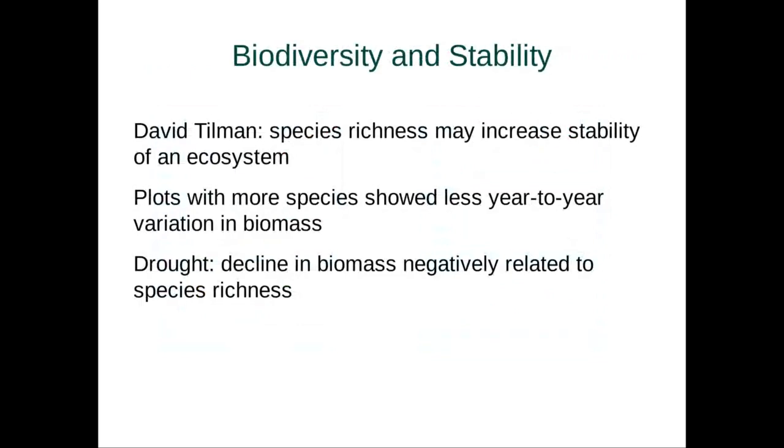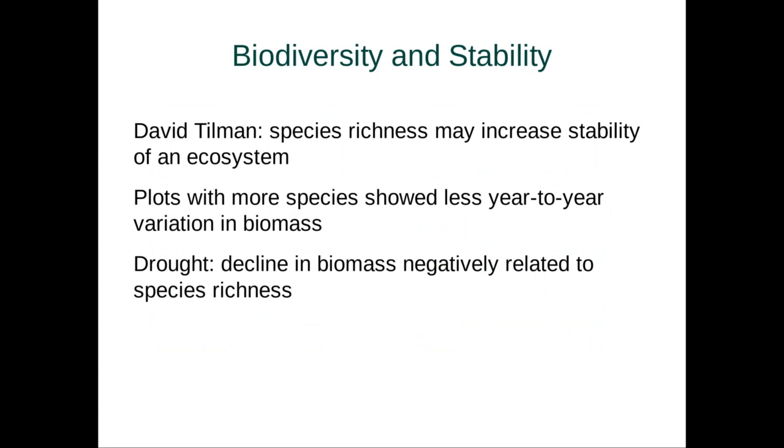Now, those are the ways ecosystems are controlled, either top-down or bottom-up, but biodiversity and stability is a really interesting thing. There's a really awesome scientist, his name is David Tilman. David Tilman has spent his life studying species richness, and he's documented that as species richness increases, so does the stability of the ecosystem. Now, what do I mean by stability? Well, I mean stability as in an ecosystem's capacity to withstand a perturbation, i.e. be stable